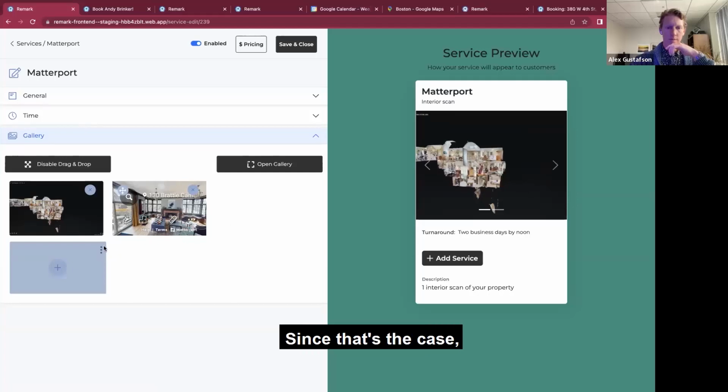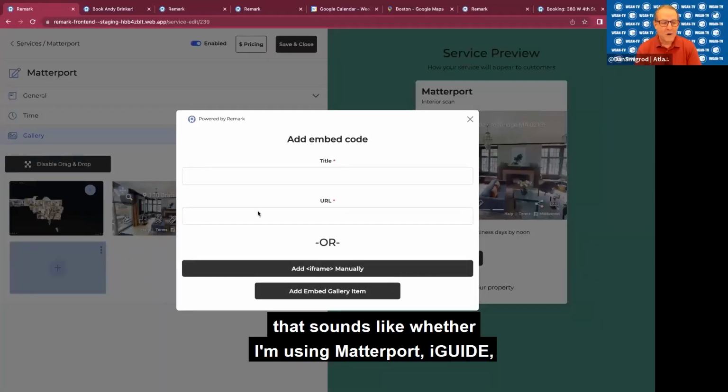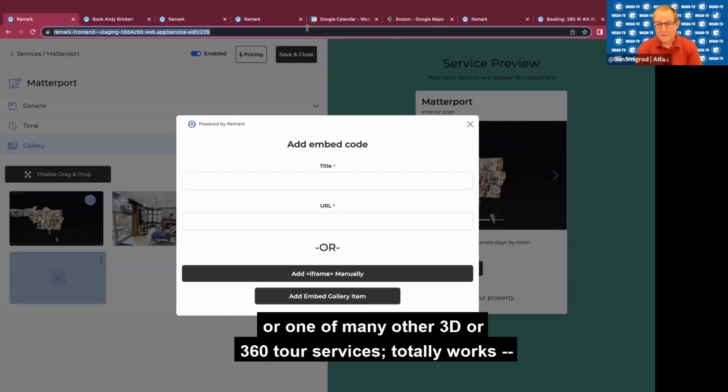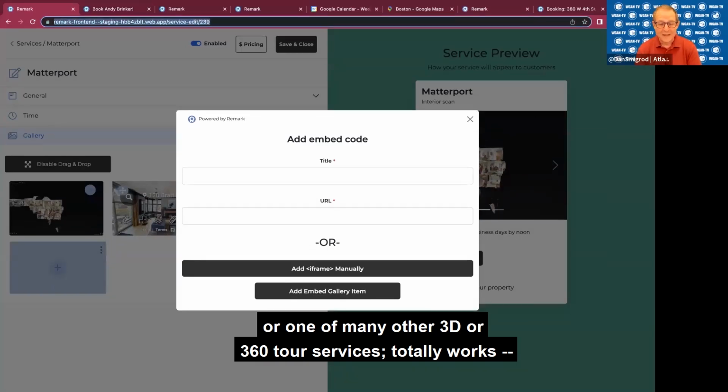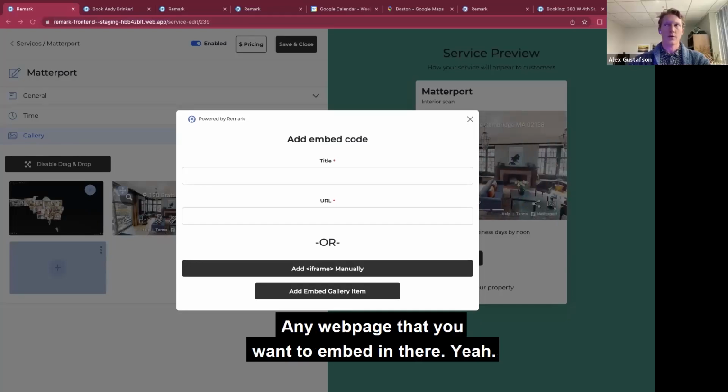And so, since that's the case, that sounds like whether I'm using Matterport, iGuide, or one of many other 3D or 360 tour services totally works. It's not limited to Matterport. Yeah, it could be anything, any web page that you want to embed in there. Yeah. Okay, great.